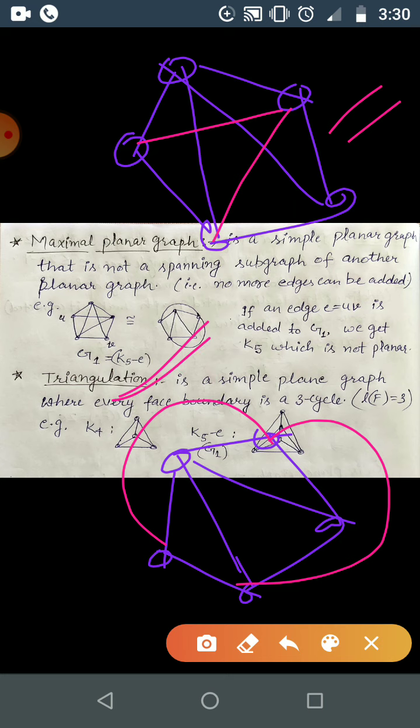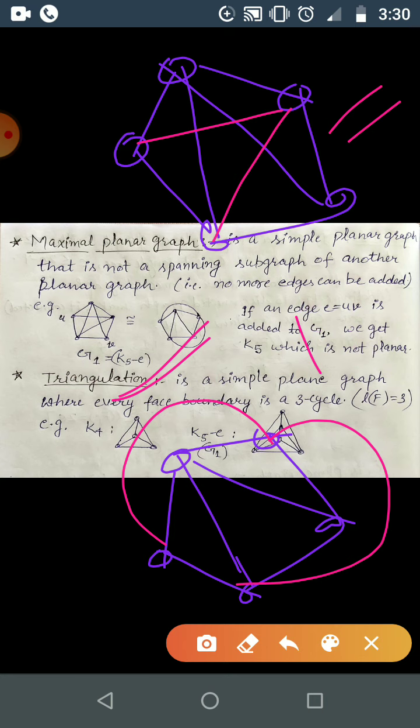So this divides the plane into how many parts? One is outside, correct? F1 face, F2, F3, F4, F5, F6, correct? So it is dividing the plane into 6 parts, or you can just say 6 faces. One is unbounded, the other 5 are bounded, correct?